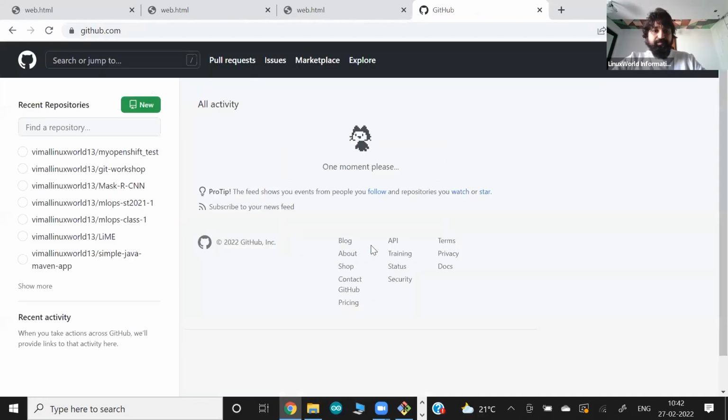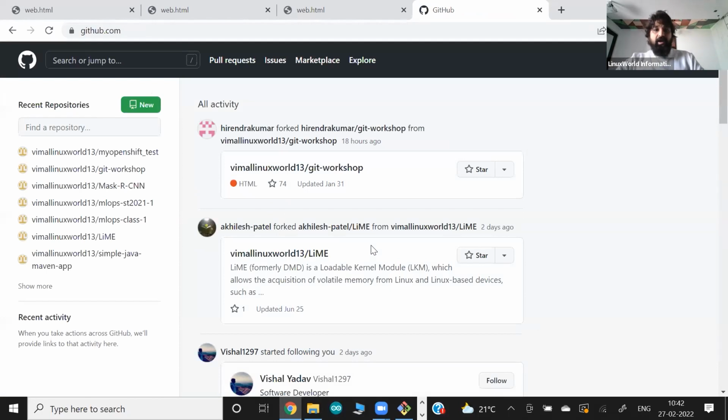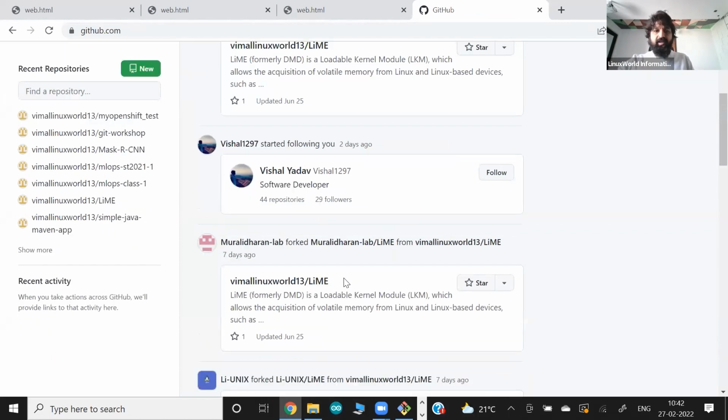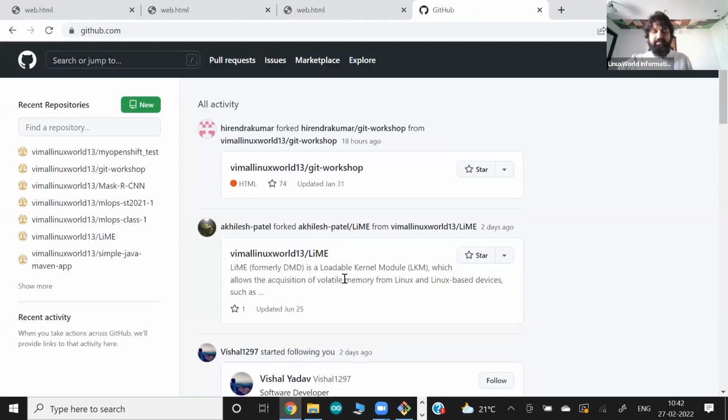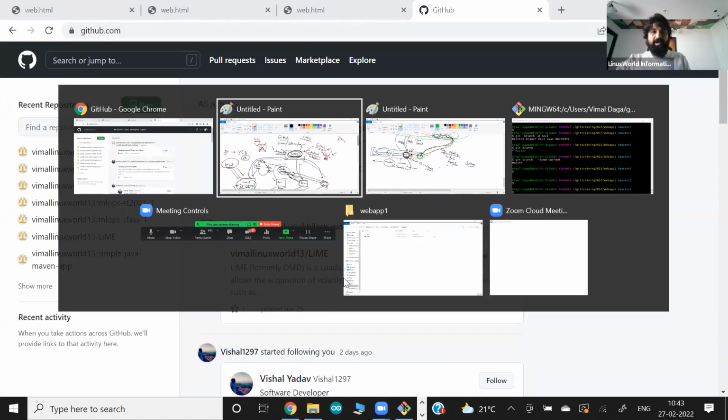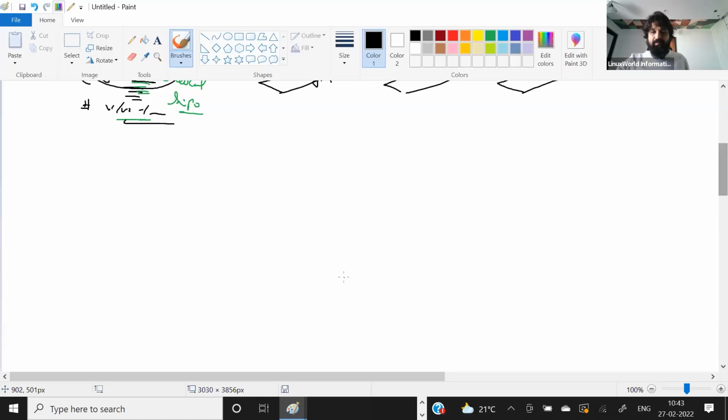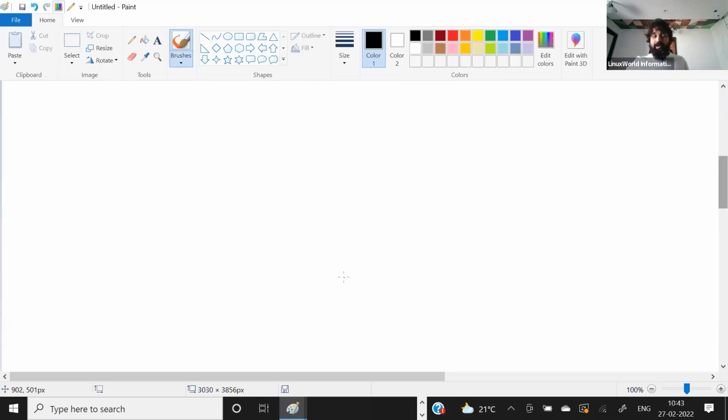So when you sign up, it looks more like this. Okay, my homepage, you will see some more data over here, but in your case, you will see everything is very clean and clear. Okay, so let me explain how we're going to use GitHub. Lots of practicals we are going to do on GitHub. A lot of internal and advanced features we are going to touch. But right now, let me start from the very basics.